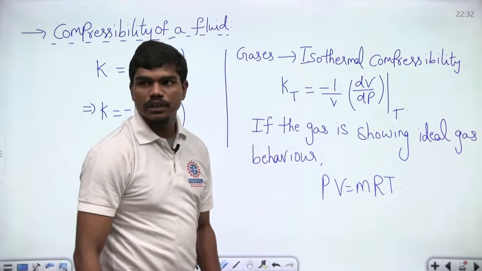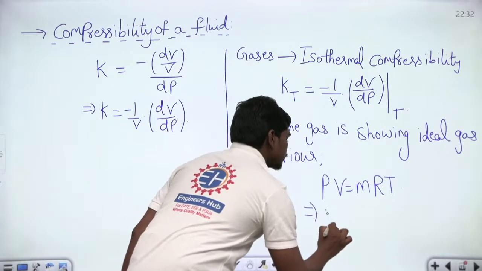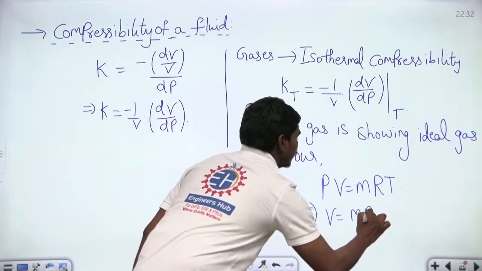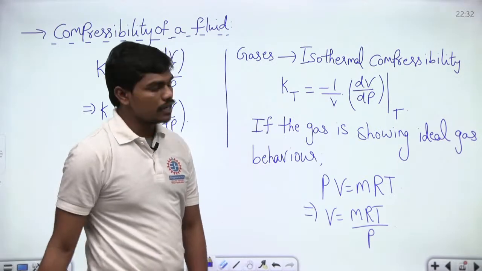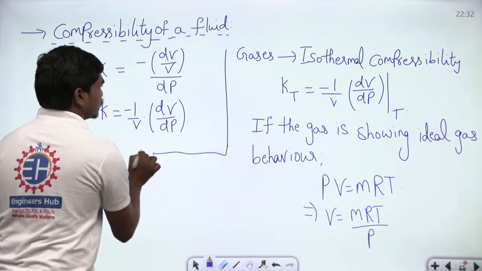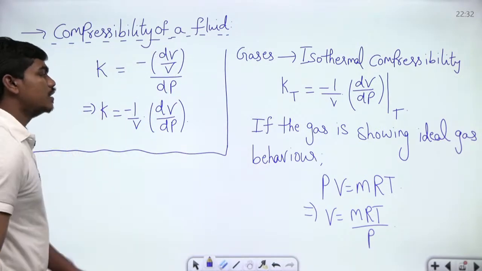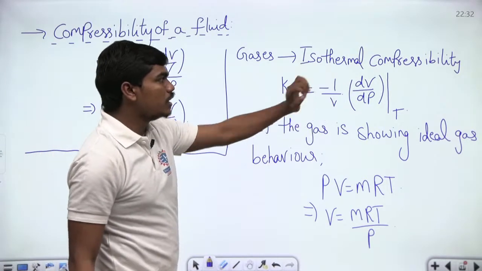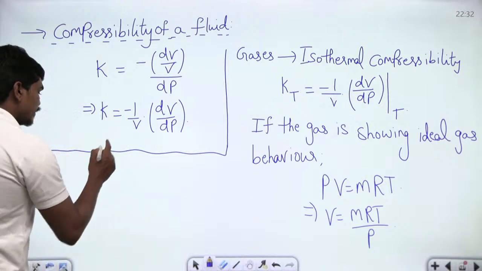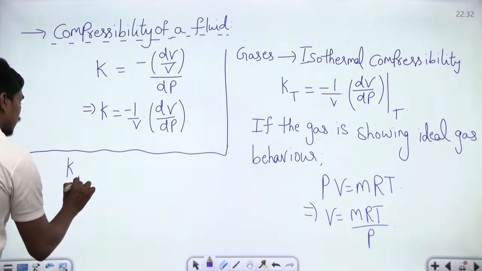Correct? You know this. So this implies V is equal to mRT divided by P. So now let us try to understand something here. Your isothermal compressibility KT is nothing but minus 1 by V into dV by dP at constant T. So if this is the case, your KT is equal to